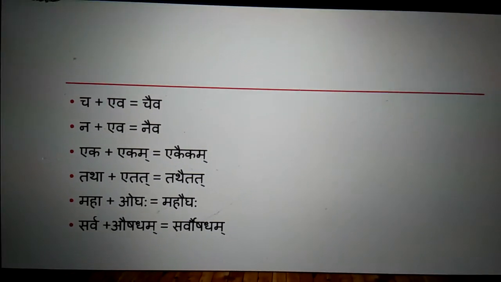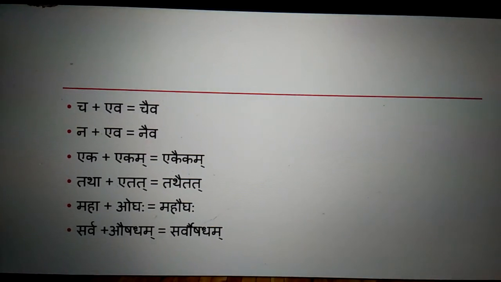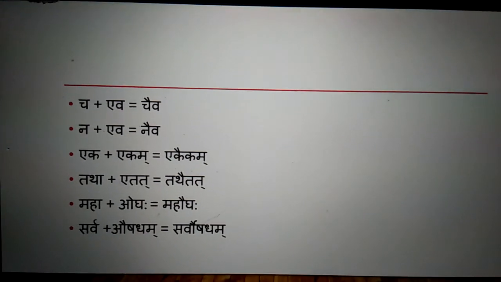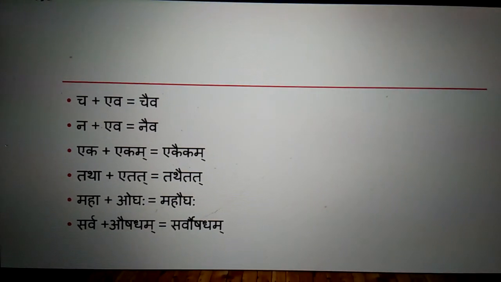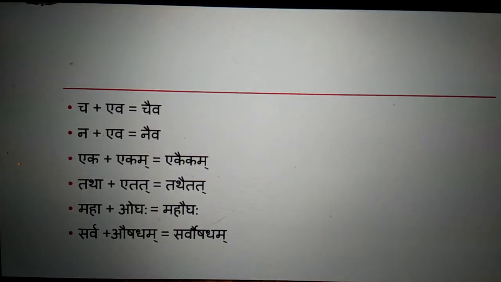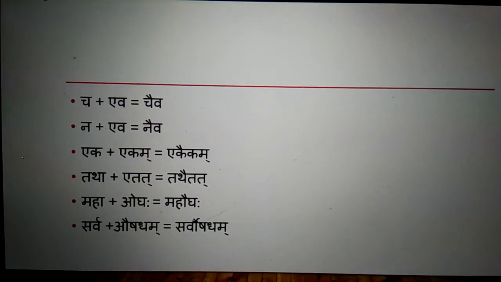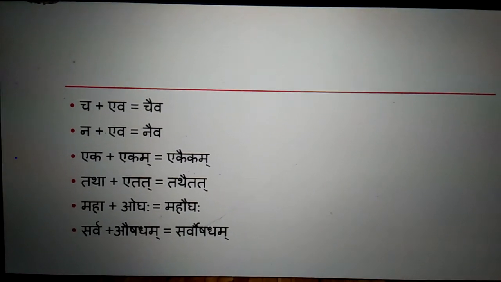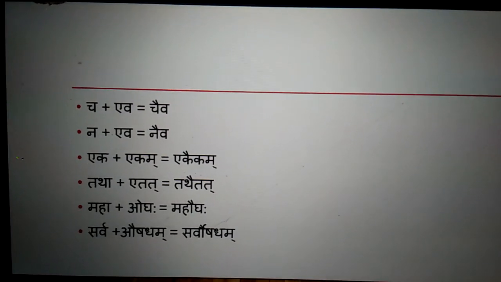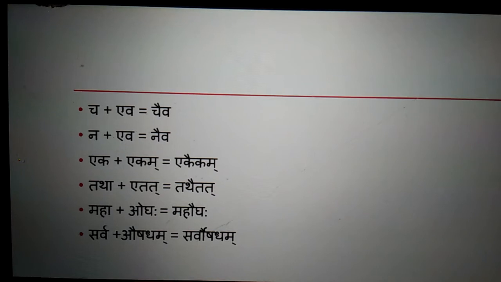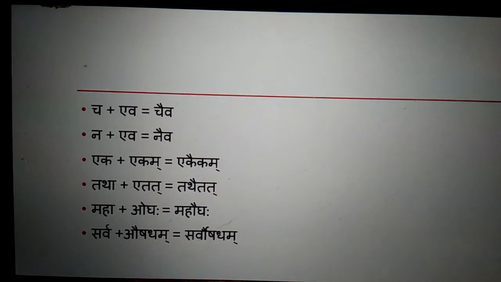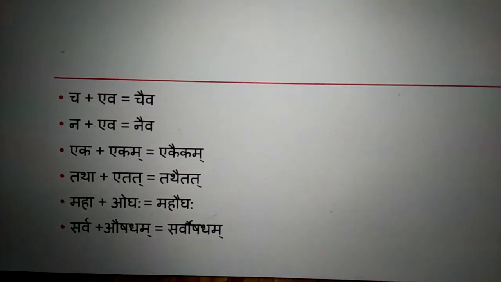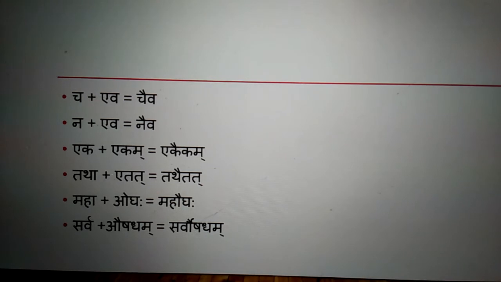So maha and ugha, they combinedly make the third word, that is mahaugha, because a from maha and u from ugha, when they join to each other according to the rule a plus o, these both letters make the third vowel, that is au. And in this way, maha, ogha, these two words make the third new word, that is mahogha.